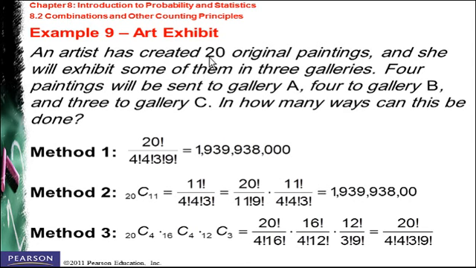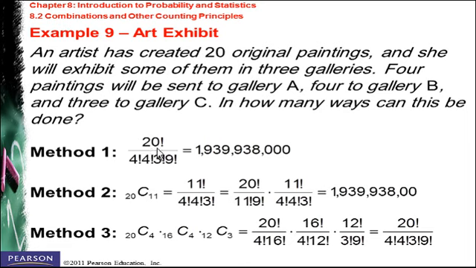First, we need to find out what our n value is and what r is. n is going to be the total number of paintings, which is equal to 20. While for r, we don't have only one r, we have 3 different r's. First r, r1, is the 4 paintings that will be sent to A, while r2 is the 4 paintings sent to B, while r3 is 3 to C, okay? So we can solve this by using the formula: n factorial divided by r1 factorial, r2 factorial, r3 factorial times (n minus the total of r), where the total of r is 11 in this case, and the final result is 9.